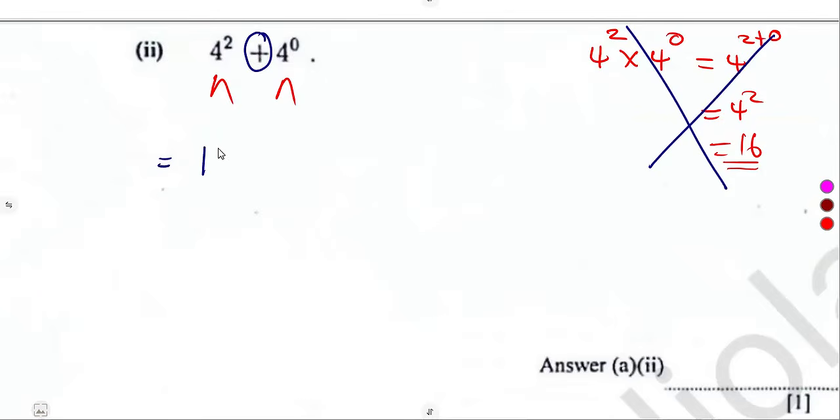4 squared is 16, plus 4 to the power of 0, which is what? Which is 1. Any number, when raised to the power of 0, is what? It's 1. So you can add 16 plus 1, which is 17.